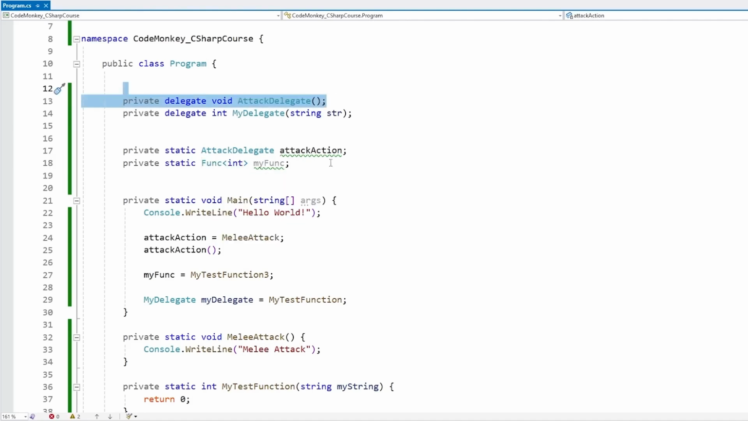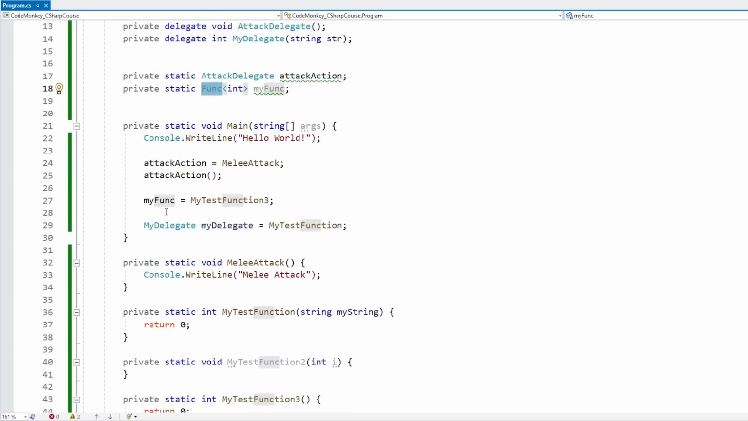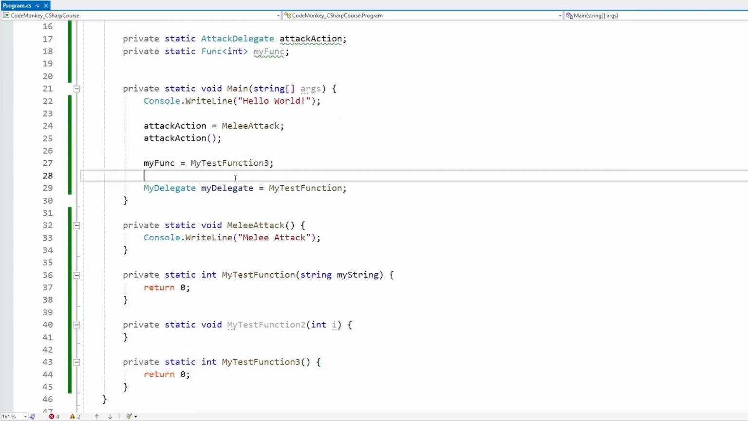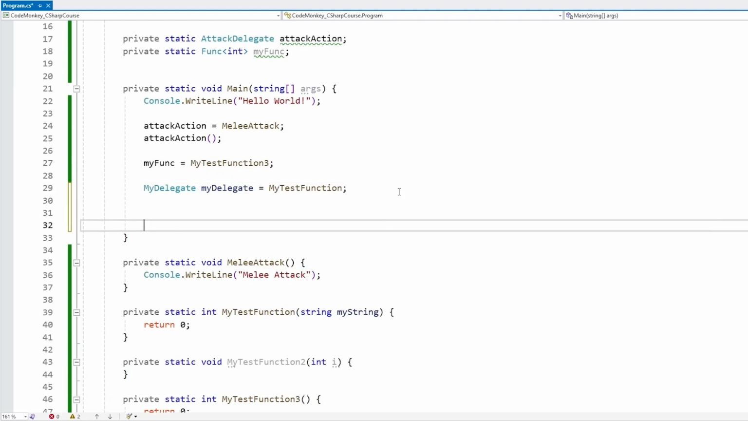So they both have their use case, but in many ways, for simplicity, when you just need something basic that works, using func and action, those are excellent. Then for assigning a delegate, over here we are creating something of some type, then we are creating a separate function and then assigning it. So this works. But we can also do what is called an anonymous function, or sometimes called a lambda expression.